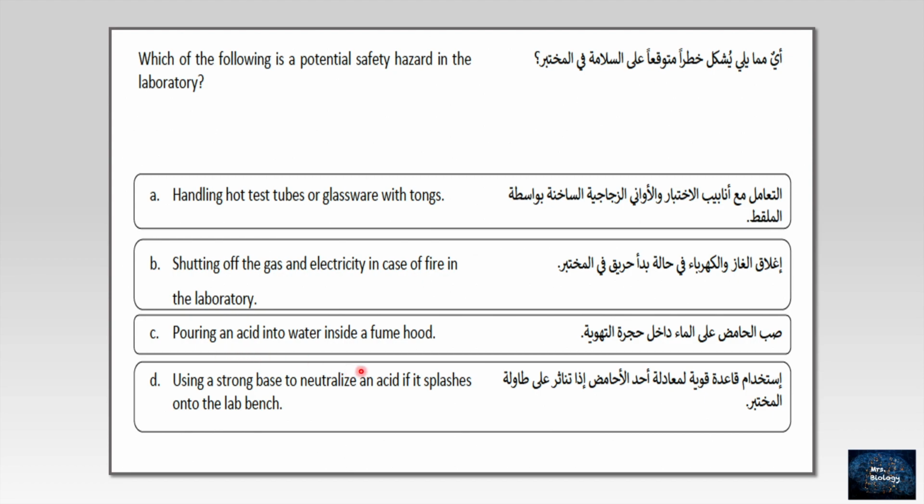C, pouring an acid into water inside a fume hood. Also, that's right, because we need a fume hood in order to absorb all the toxic or bad fumes, in order not to be affected. So A, B, and C, we have to follow them to achieve safety. D, using a strong base to neutralize an acid if it splashes onto the lab bench, and this is a disaster. Maybe it will lead to a burn or something else. So the right answer, we mean the hazard, is D.